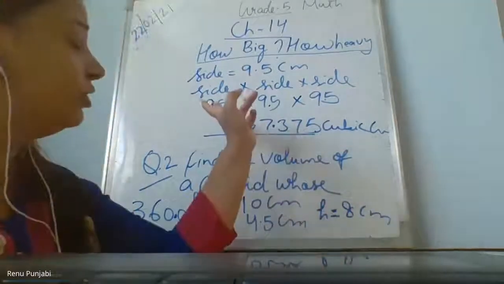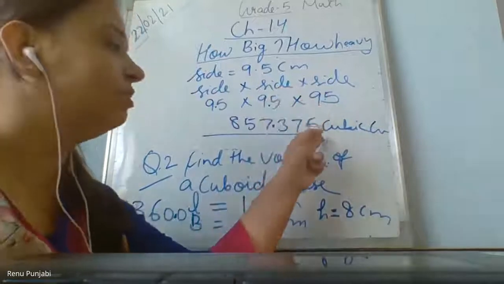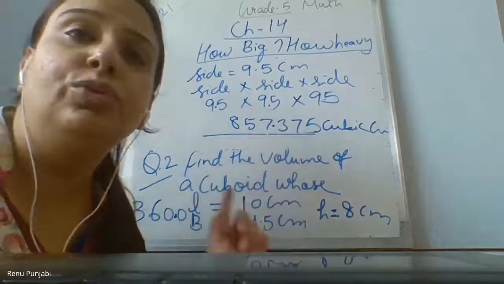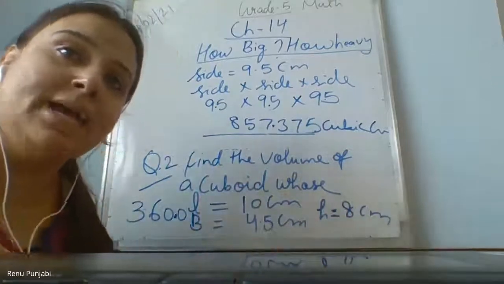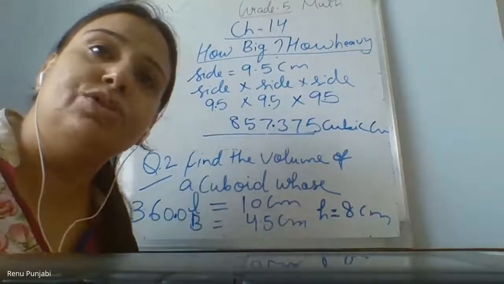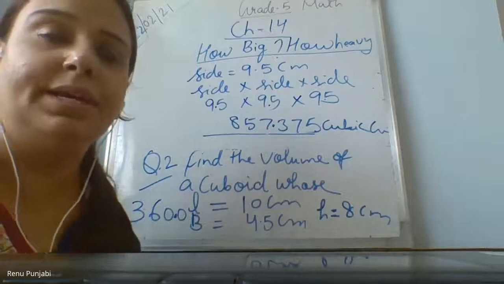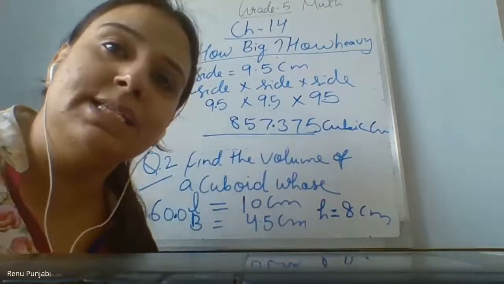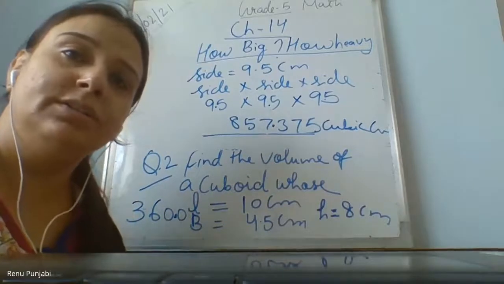But here all three had a decimal, that's why we counted 3 places from the back. Many times it will be in only one, then you only count 1 place from the back. Sometimes it comes in 2, like in height and breadth but not in length. What will you do? You count 2 places from the back and put the decimal. Am I clear, you all?